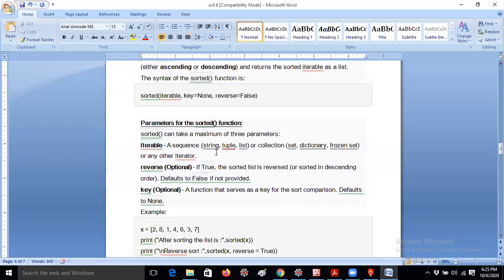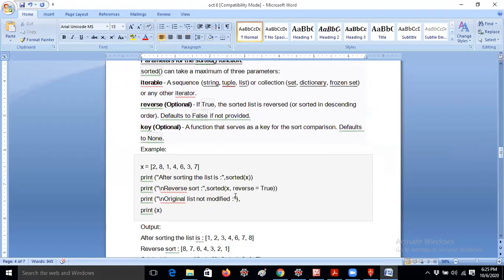A sequence, string, tuple, list, or collection set, dictionary, frozen sets, or any other iterator is called an iterable. That means the sorted function can be applied on those parameters. Okay, let me copy this code. It is very easy, guys.